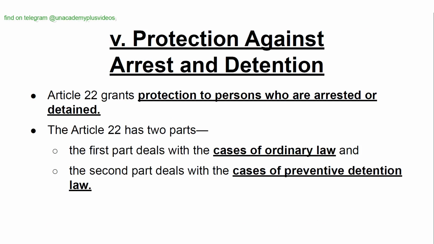Protection against arrest and detention. Article 22 grants protection to persons who are arrested or detained. Article 22 has two parts. The first part deals with the cases of ordinary law, and the second part deals with the cases of preventive detention law.